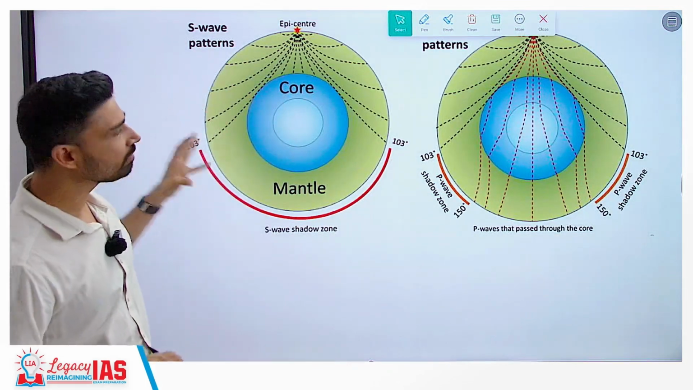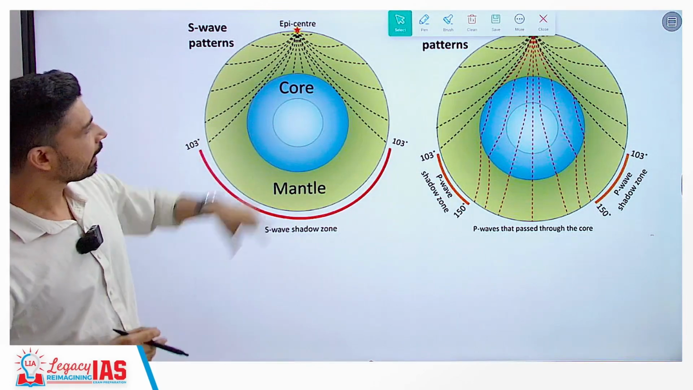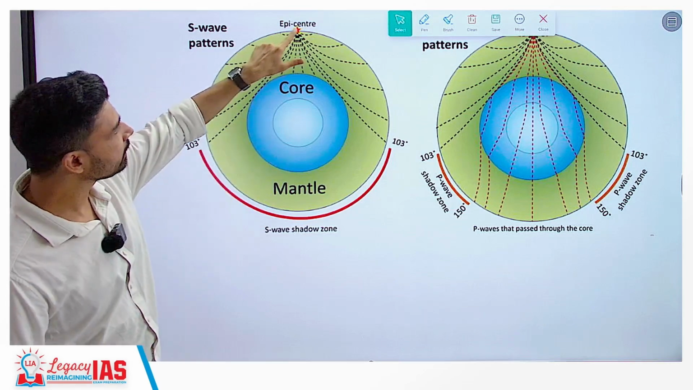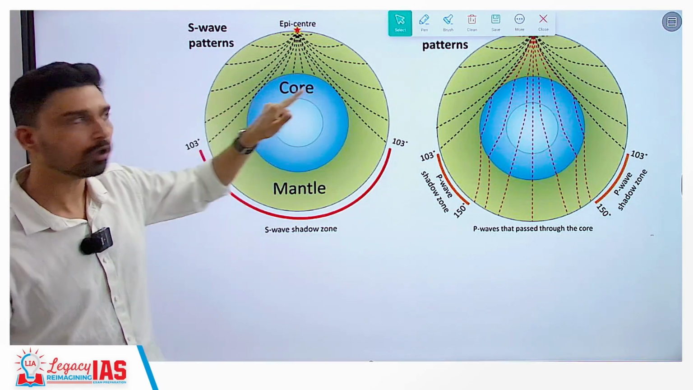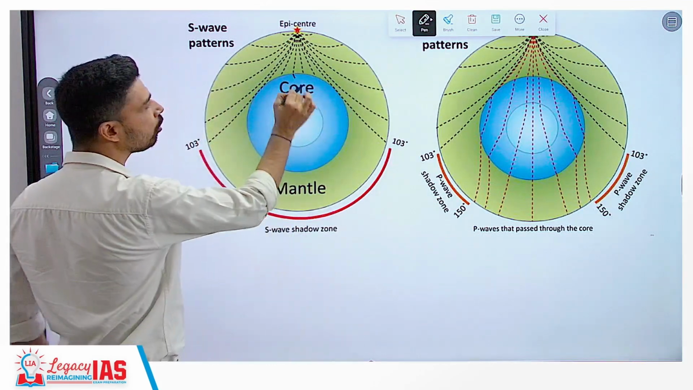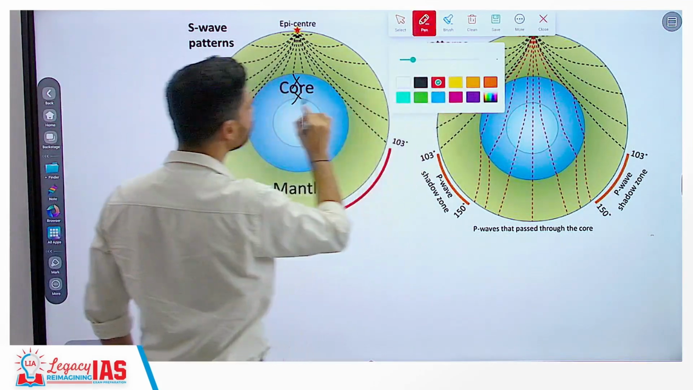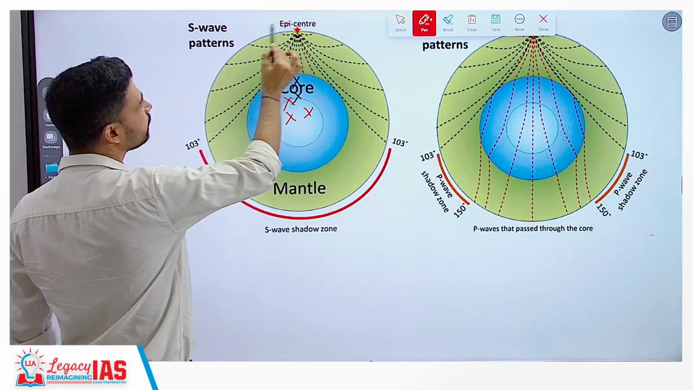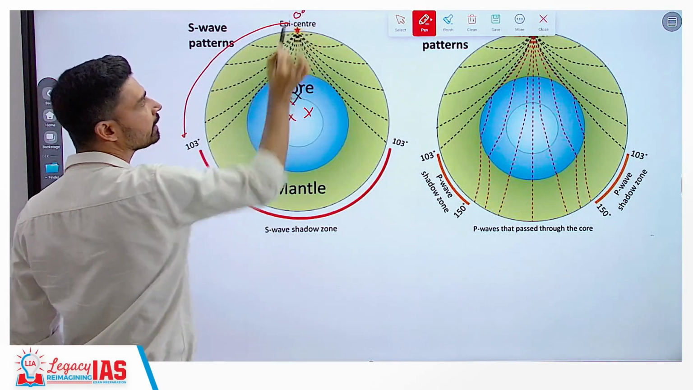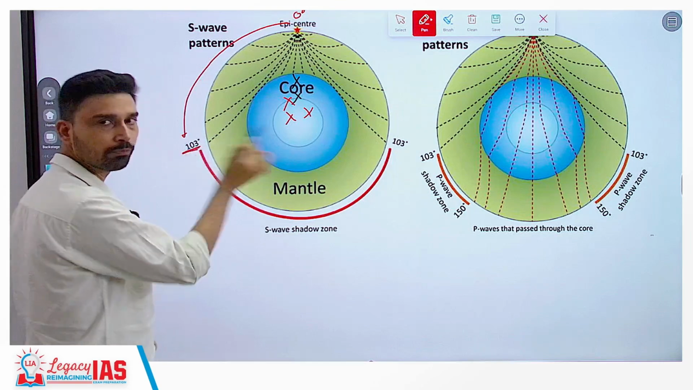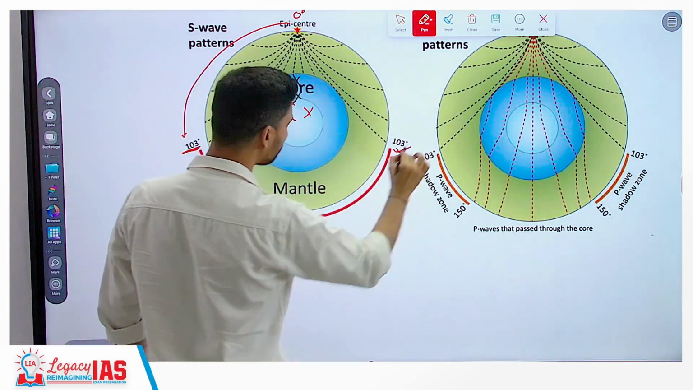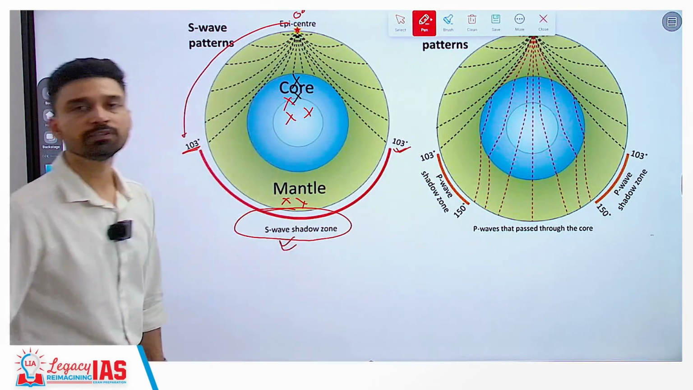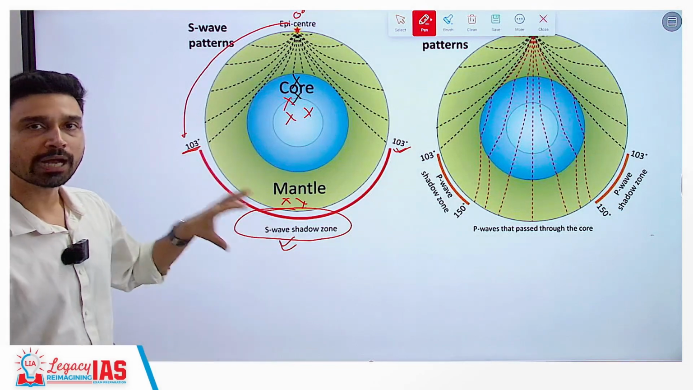Now, because S wave can travel only through the solid medium, and the outer core of the earth, as we know, is made up of liquid, when waves radiate outward in all directions from the point of focus, they are not able to pass through this particular part of the earth because it is in liquid phase. So, they deviate, and that is why S wave is recorded only between 0 degree, a line directly above the focus, and up to 103 degree. Beyond that, S wave is not observed, and this region is called the shadow zone of S wave.